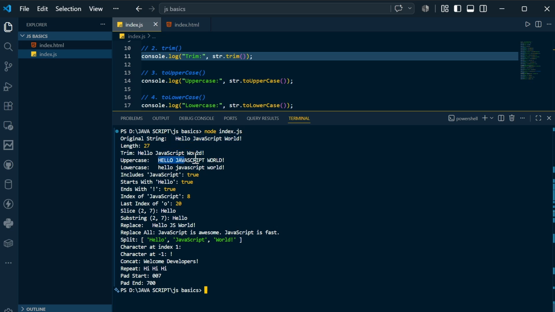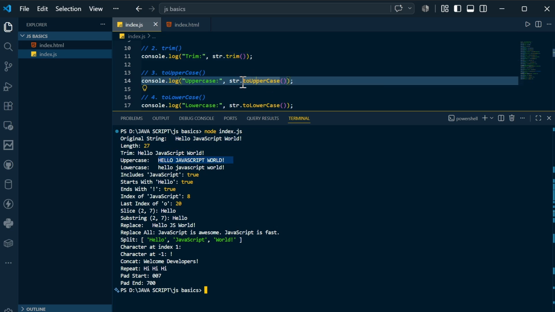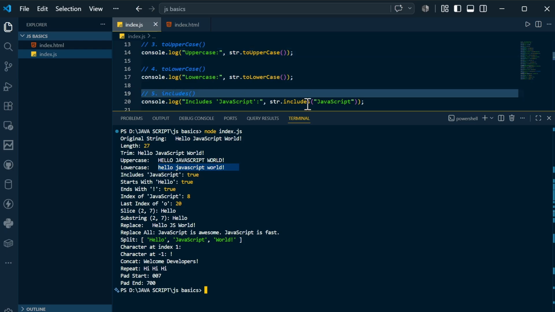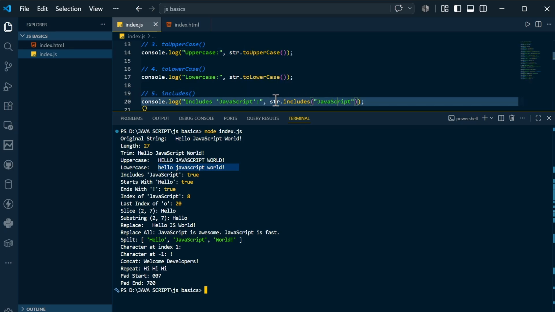And toUpperCase will convert everything to uppercase. You can see str.toUpperCase, and in the same way it will convert everything to lowercase. And here it includes, this function will check whether JavaScript exists in this str or not.